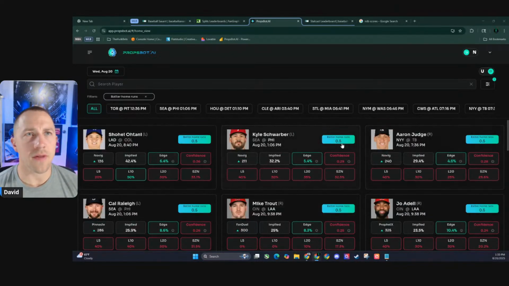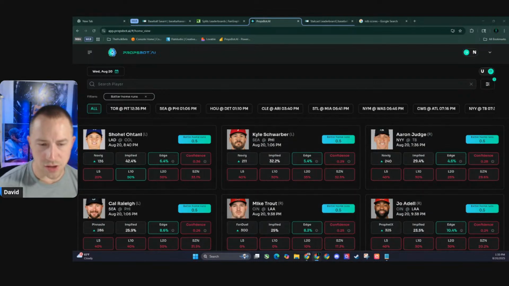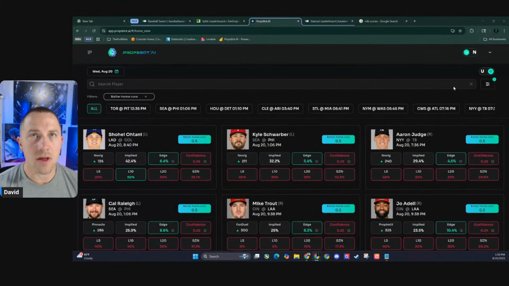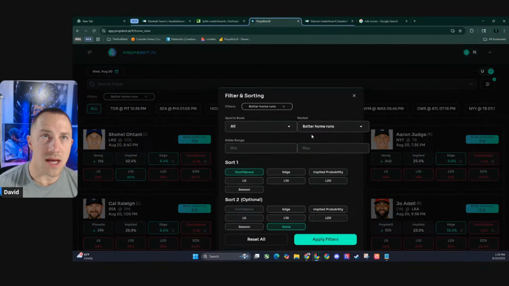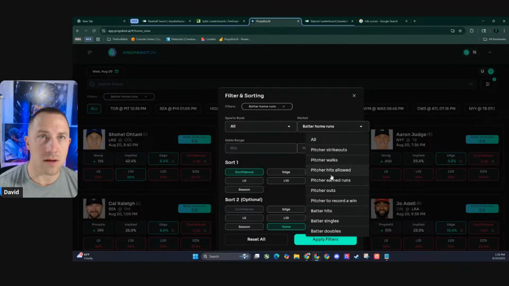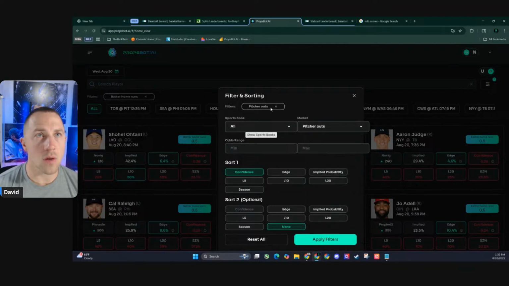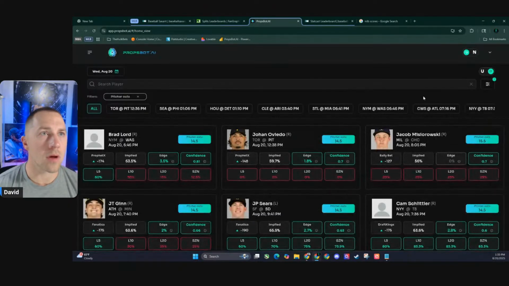All right. So I've given out the top home run plays. Honestly, I would love to see if somebody round robins these guys. And that's kind of what I'm thinking of doing, is just round robin these 6 guys together and seeing what we can come up with. Let's take a look at pitcher outs. You know what? We should switch to unders here soon.